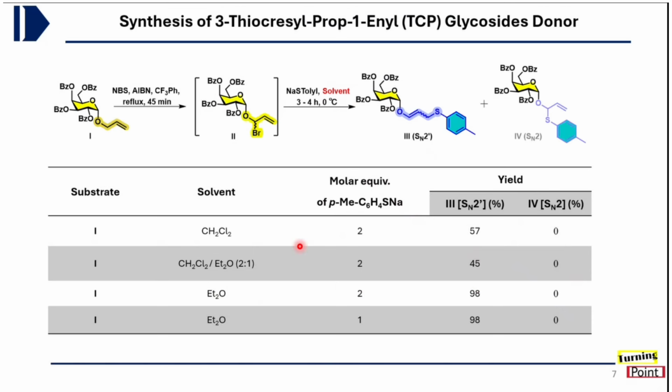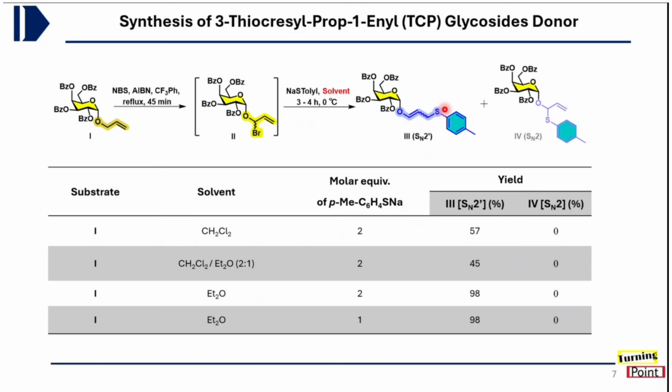So finally we found that when this mixed haloester intermediate is treated with 1 equivalent of sodium thiotolide salt in diethyl ether as solvent for 3 to 4 hours at 0 degrees centigrade, it will lead to the formation of the SN2 prime product, which contains this vinyl ether, which is the active form of the donor, and the thiotolyl group will also be present there.